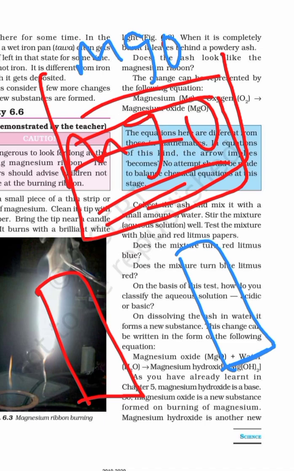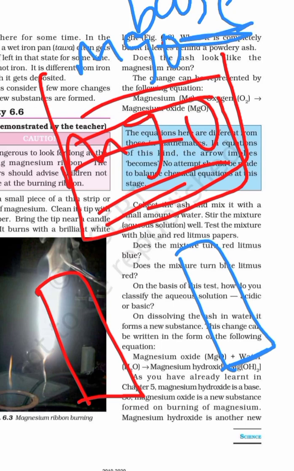Now let me tell you, there are two things, acidic and basic nature. This magnesium oxide is basic in nature. We will do litmus paper and that study also, but right now let me tell you that it is basic in nature.